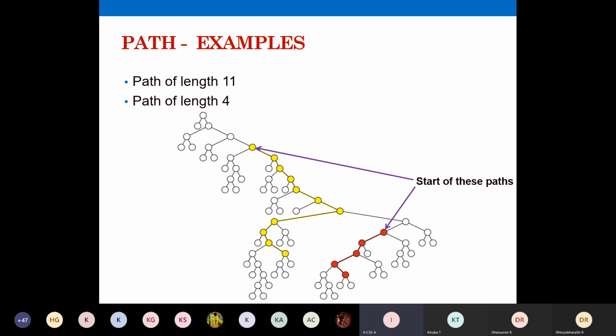So here, in this diagram, you just see path defines the length. If I want to see the path from a particular node to another, we can just count the number of edges. So these yellow colored nodes define a path, and you have 11 edges connecting these two nodes. So the length of this path is 11. And these red colored nodes are connected by 4 edges, so the length of this path is going to be 4.